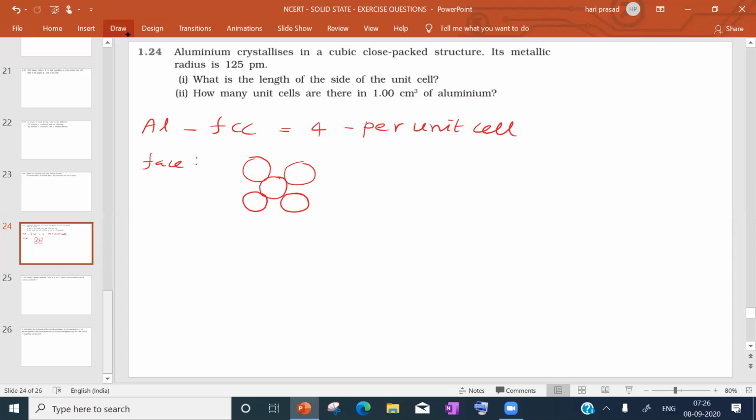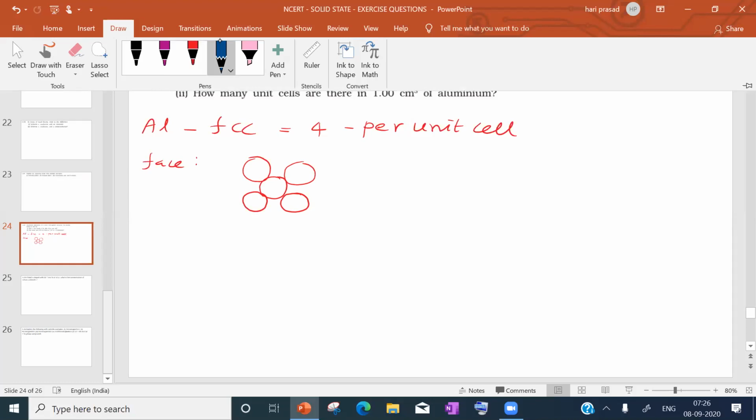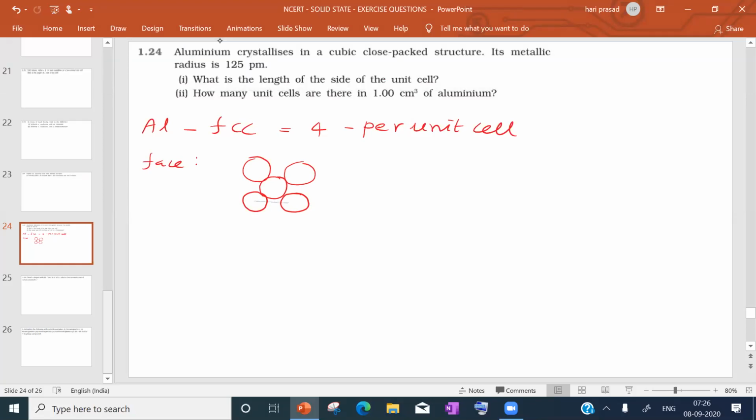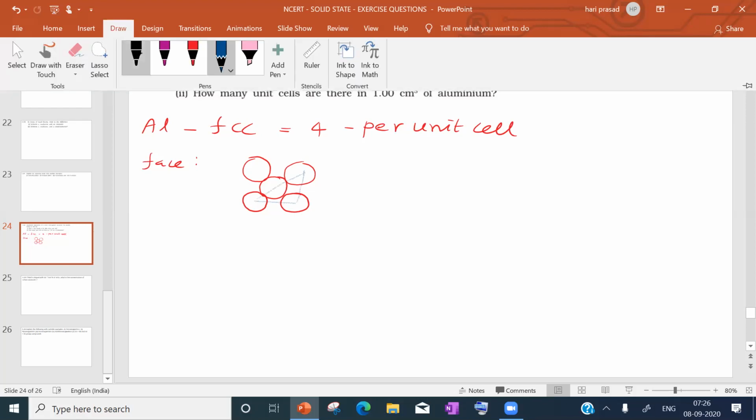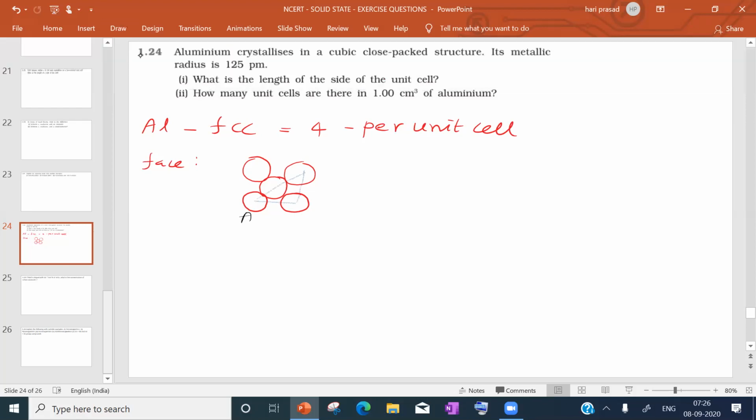Now we will take from this point to this point. Is it forming a triangle or not? You see, it is A, it is B, it is C.